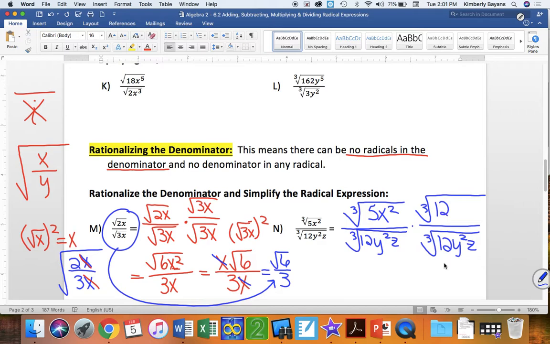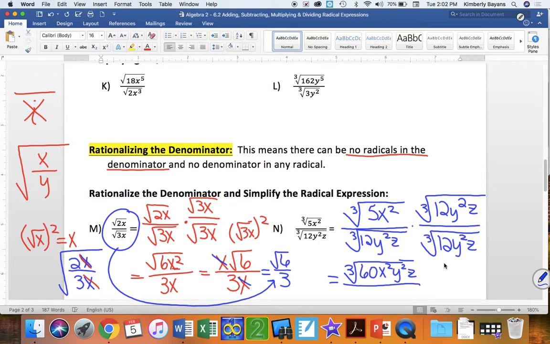I'm multiplying by a form of 1, because any time you have the same thing over the same thing, it's like a form of 1. If I divide that out, it would be 1. I'm not changing my expression at all. I'm not changing the value of my expression. So let's do the numerator. I end up with the cube root. 5 times 12 is 60. x squared, well, there are no other x's, so the x squared stays. y squared stays, and z stays. Because I have no like variables, they just all go under the radical.